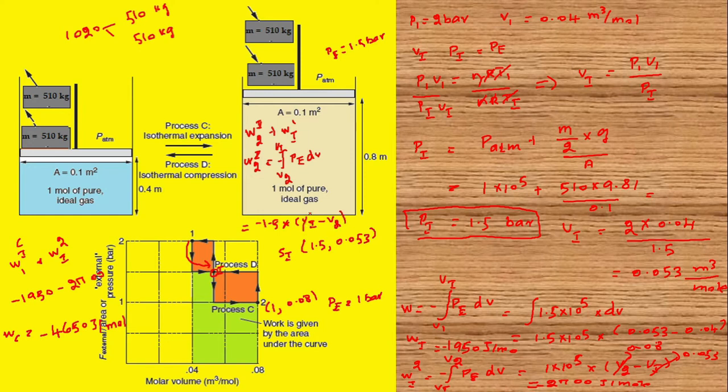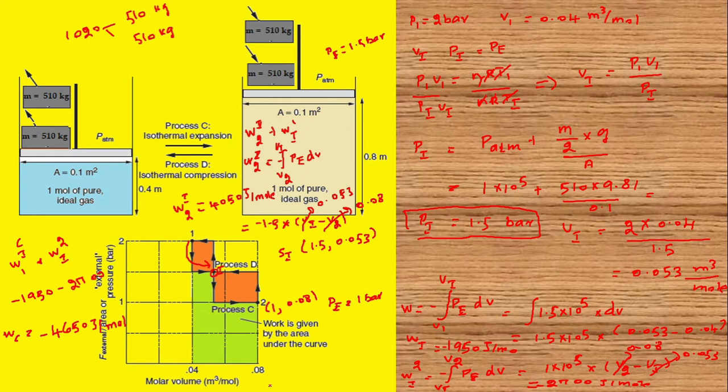VI is 0.053, V2 is 0.08. Substituting these values, we will get W2 to I as 4050 joule per mole.